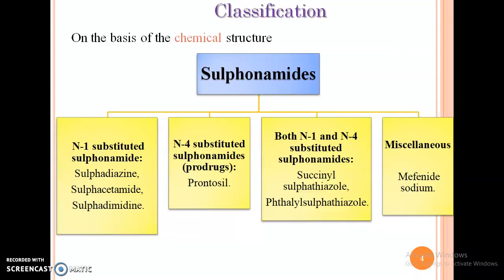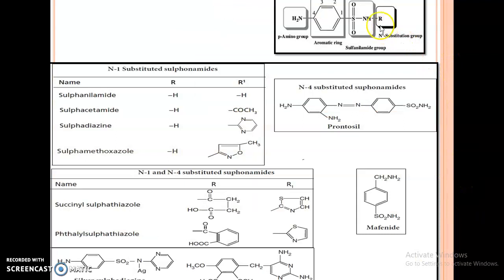Next we are going to see the classification. The classification of sulfonamides on the basis of chemical structure. First class is N1 substituted sulfonamides. This position is the N1 position. This structure consists of a para amino group, aromatic ring, sulfonamide group and the N1 substitution group. The N1 substituted sulfonamides include sulfanilamide, sulfacetamide, sulfadiazine and sulfamethoxazole.